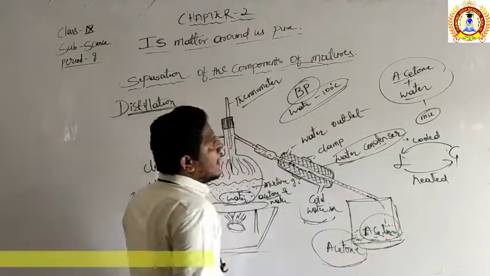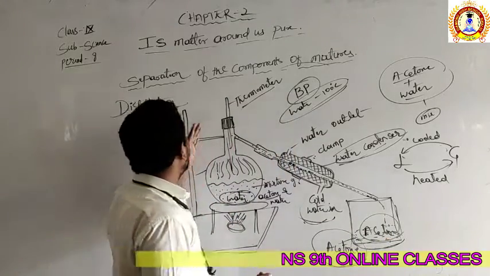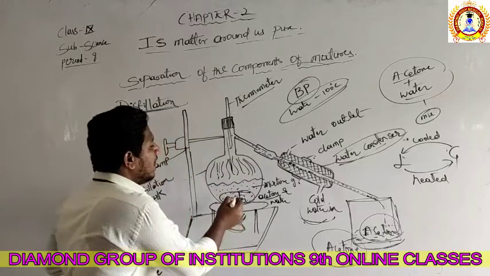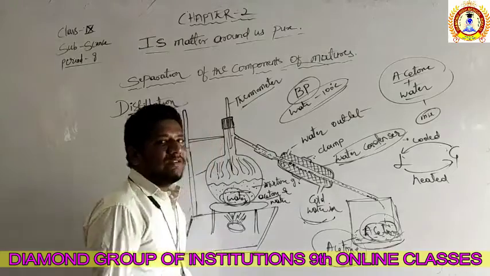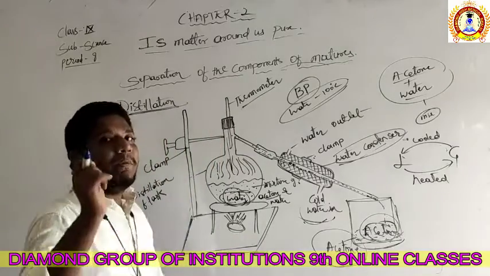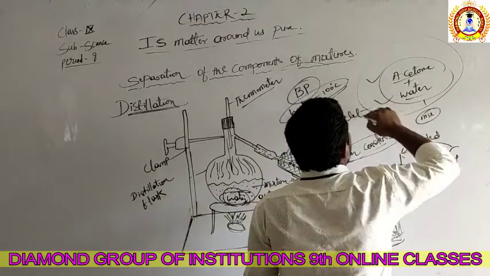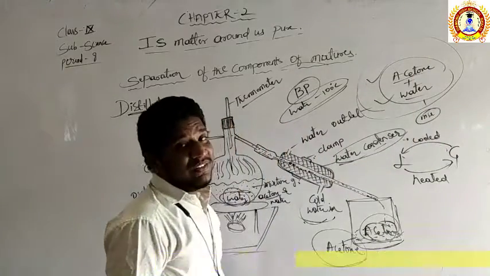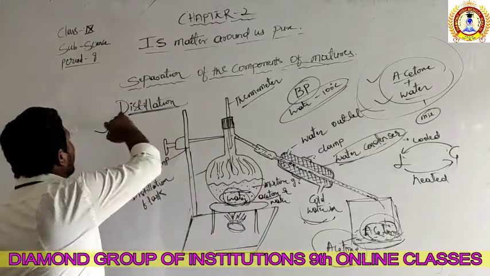Both acetone and water are miscible liquids. Now after this distillation process, we see that water is here and acetone is here. So we successfully separated the two miscible liquids, acetone and water. If you want to separate these by the normal methods or physical methods, it is impossible. We can separate them by the process called distillation.